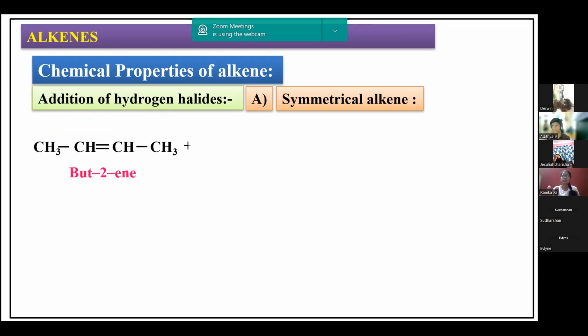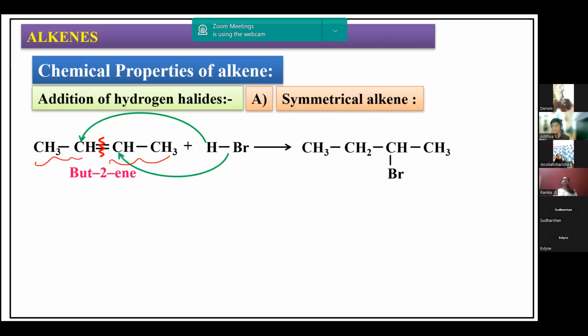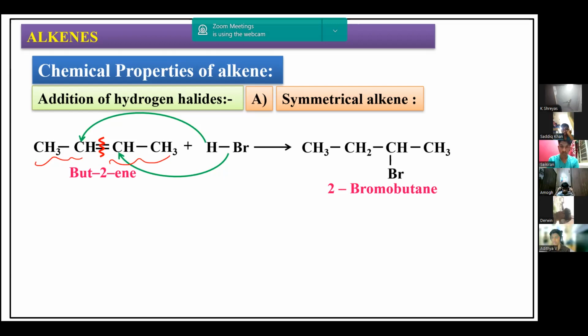This is also symmetrical. You can see but-2-ene. This side and this side we have same. So HBr, when you add, you can add anywhere around carbon-carbon double bond. You will get the same product called 2-bromobutane. So when a symmetrical alkene is added with HX, HCl, HBr, HI, anything you can add over here.